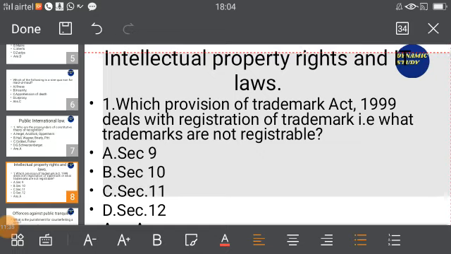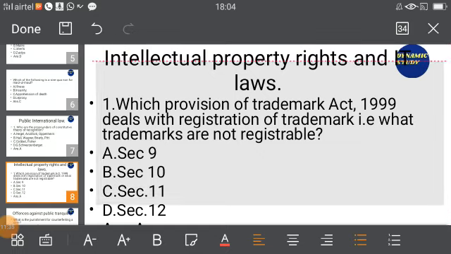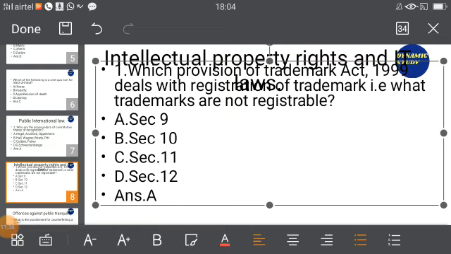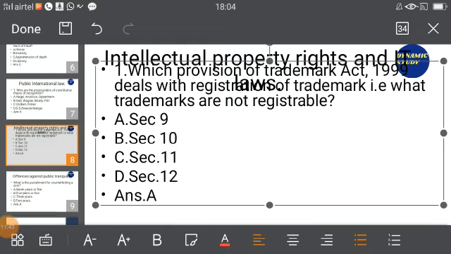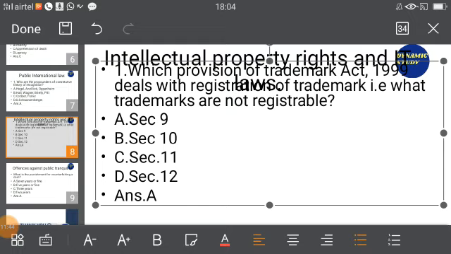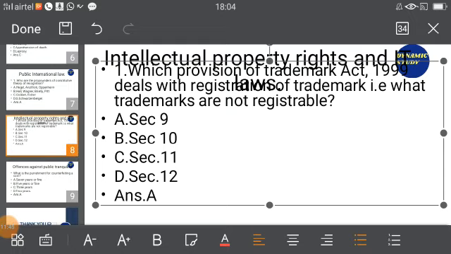Now, what trademarks are not registrable, Section 9 speaks. Okay, so Section 9 of Trademarks Act, for example, already there is a brand by the name Fast Track. Now, I can't go and again register on the name of Fast Track or Panasonic or Sony and all that.